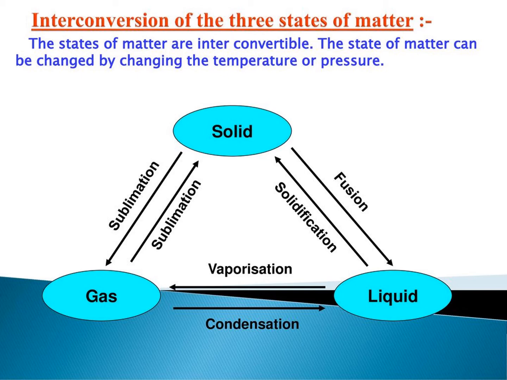This is called condensation, and the conversion of liquid to solid is called solidification or the freezing point. Over here there is the conversion of gas to solid or solid to gas. These terms are called sublimation. I think this diagram is very clear. You will better understand the topic by looking at this diagram.